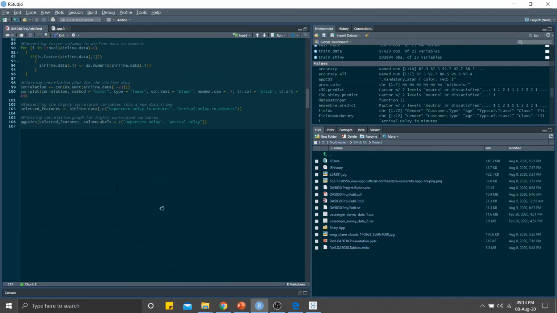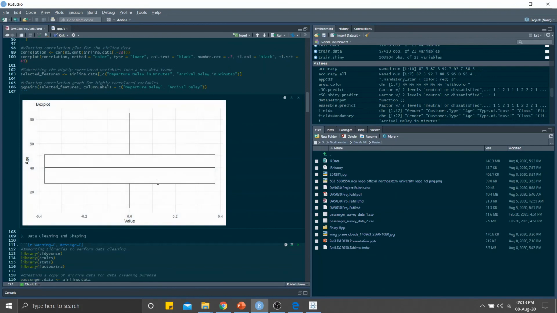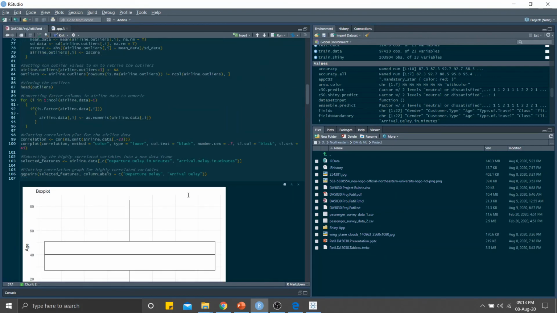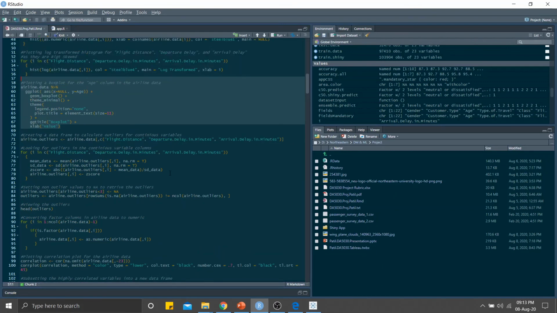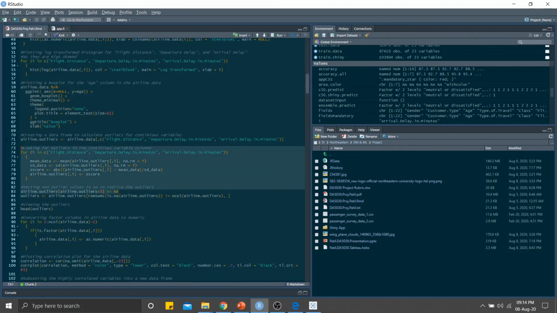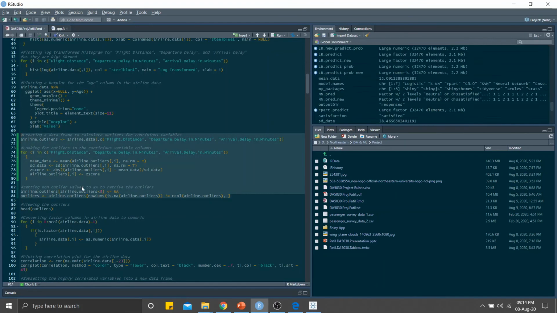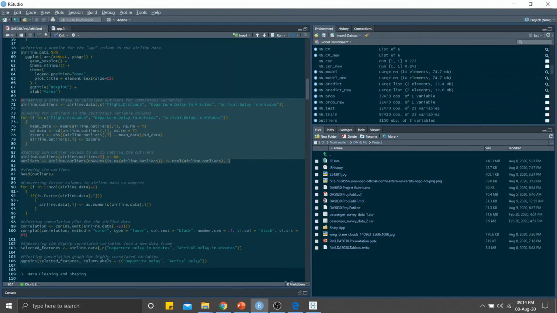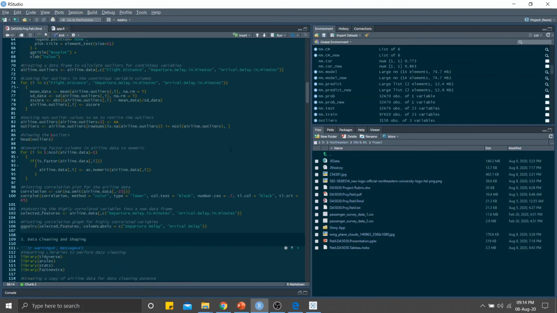I was just checking if there is a negative or a very extremely high age value, like somewhere around 200 or something, but no, that's good that there is no outlier in the age column. Then I have just calculated the outliers based on Z-score standardization. So if I run this block of code, yeah, I have just printed an output for outliers.